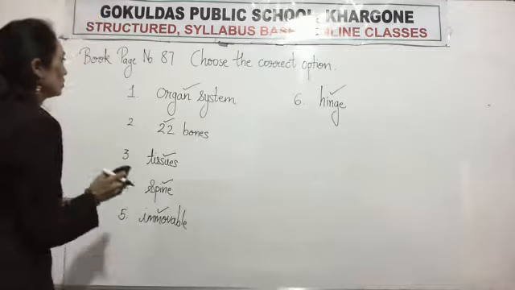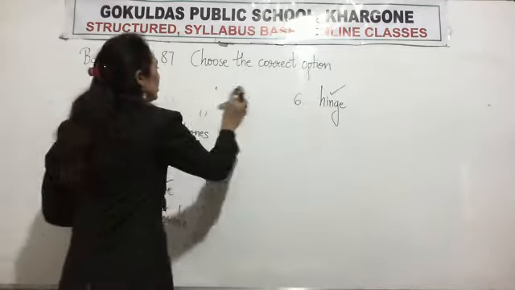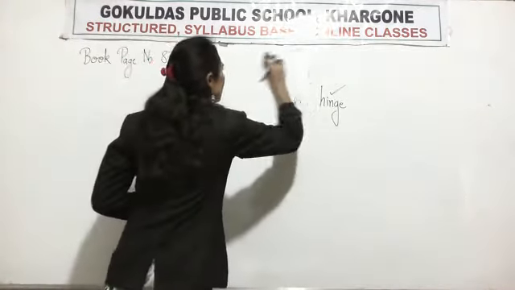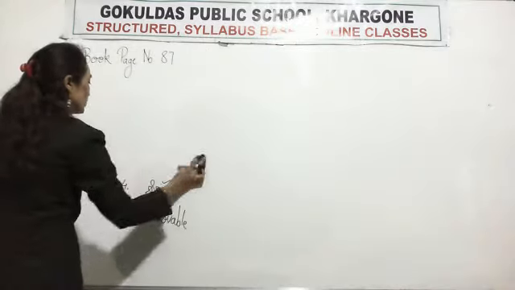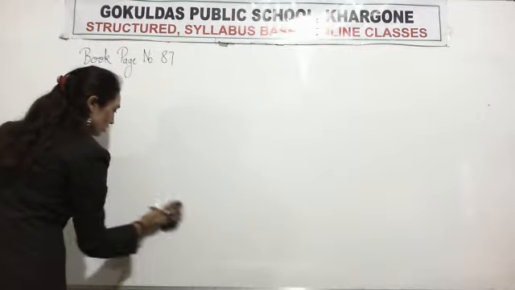Now, the muscular system. We will read about the muscular system.